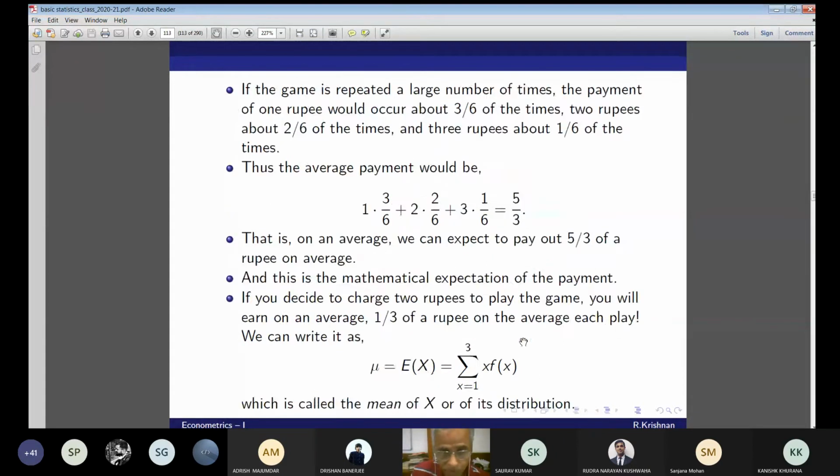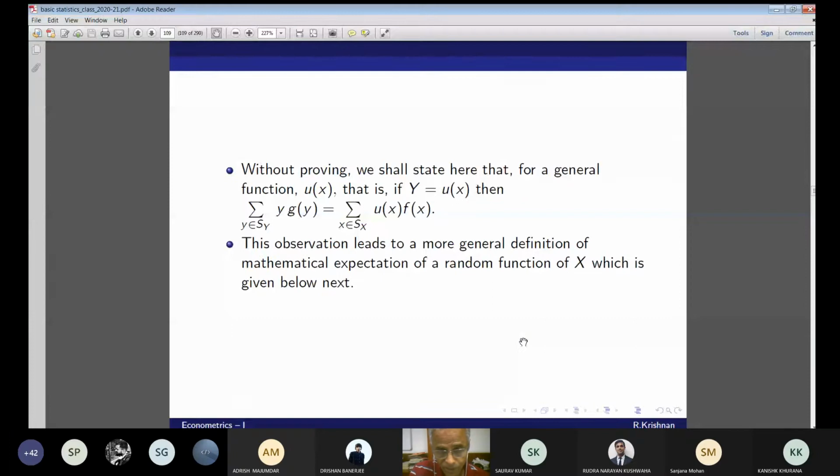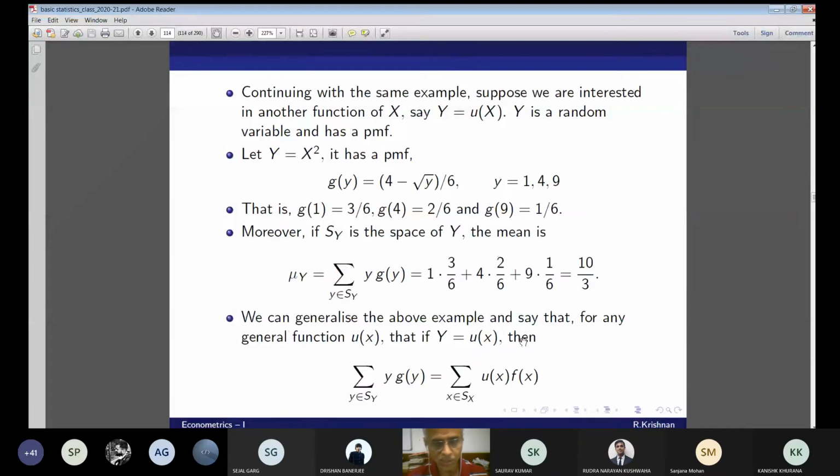Now, suppose I'm going to take this example. The random variable X is a discrete variable. I am now defining a function y equal to u(x). Continuing with the same example, we are interested in another function of x, say y equal to u(x), where y is a random variable and has a PMF. Y equal to x square now. What is the PMF of y? g(y) equals 4 minus root of y by 6, y equal to 1, 4, 9. Do you understand now the support of y?